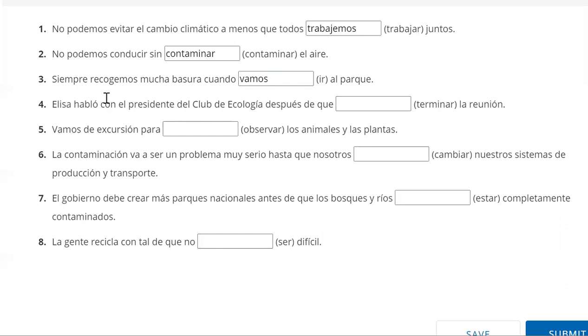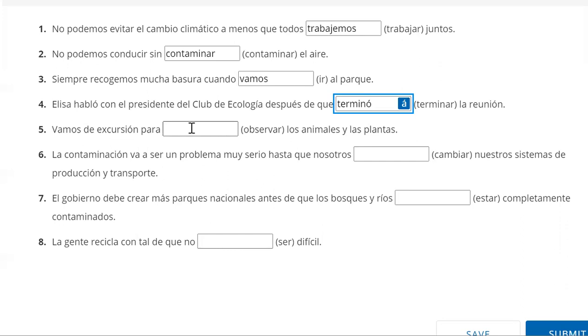So this habló we got right here, that is in the past. Usually you'd see something in the future or in the present tense that gives off that future meaning whenever something hasn't happened yet in this other clause. So this is going to be indicative because it happened. She spoke with him after the meeting ended. This happened and it actually ended. So it's in the past tense as well. Terminó, being that it's preterite, it's completed.